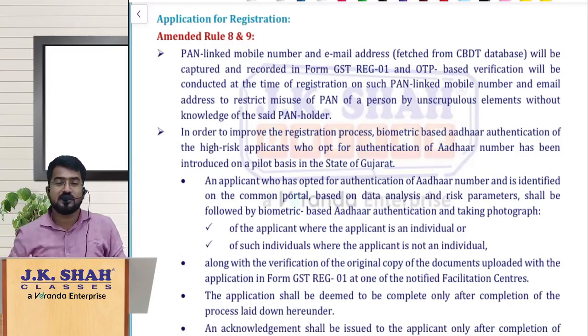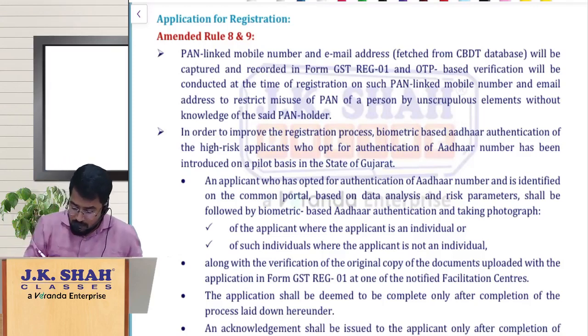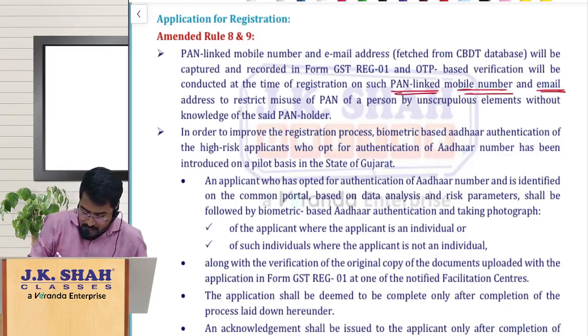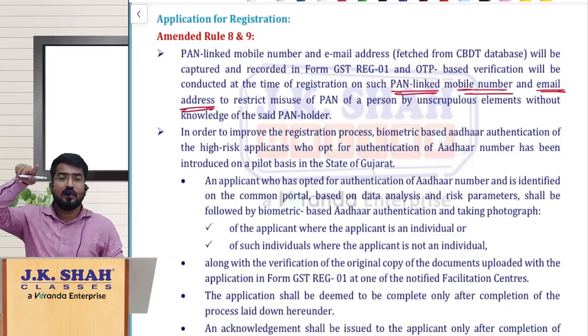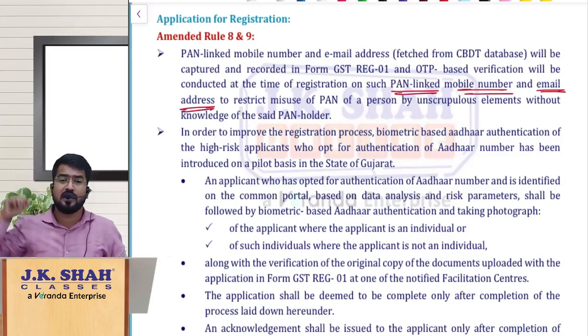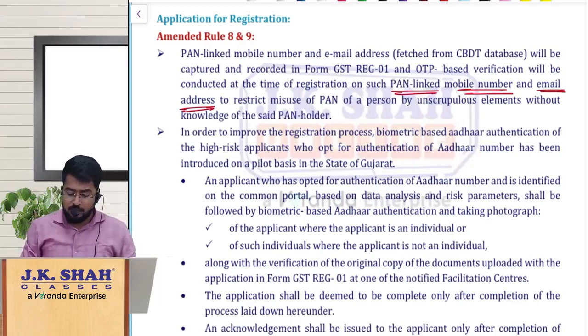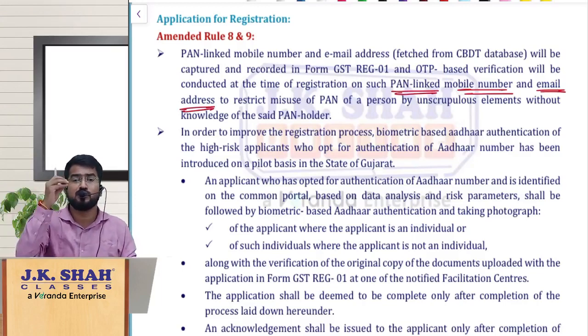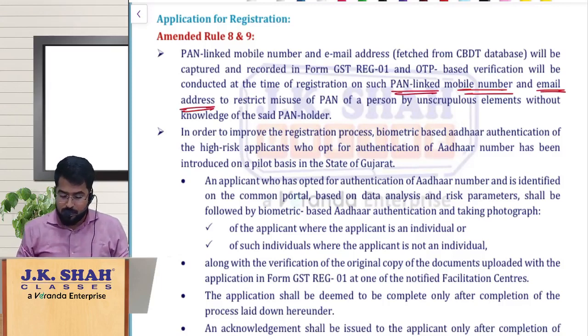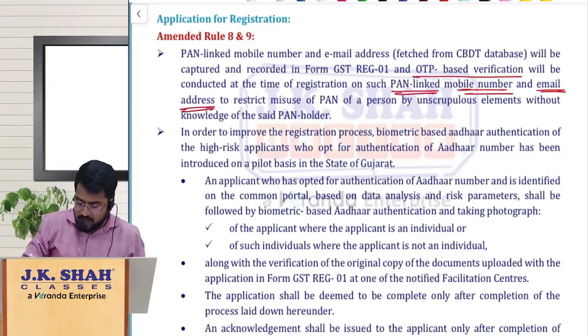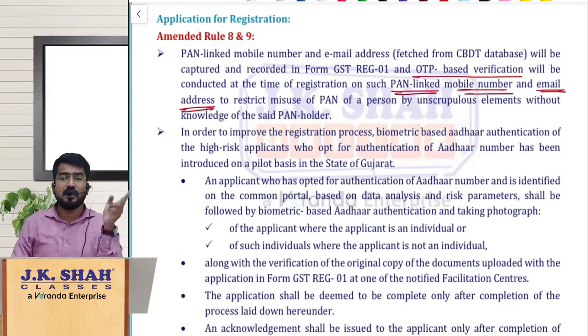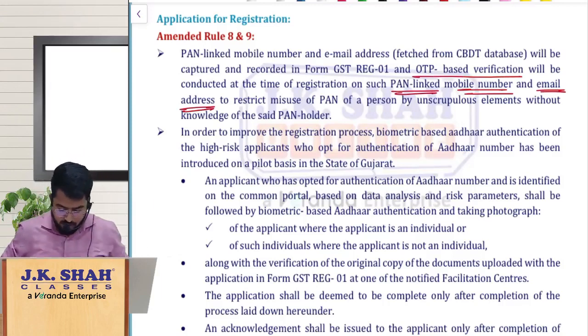But to avoid such circumstances, the department has now changed the rules in such a way that you will not be giving the mobile number and mail ID according to your will and wish. The mobile number and mail ID you give must be those linked to the PAN. As per the PAN database, whatever is there on the income tax website, the CBDT database, the OTPs will be sent only to those numbers and mail IDs. So you should be very careful. The OTP-based verification will be done by sending OTPs to the PAN-linked mobile and mail IDs, not to anything you are providing.